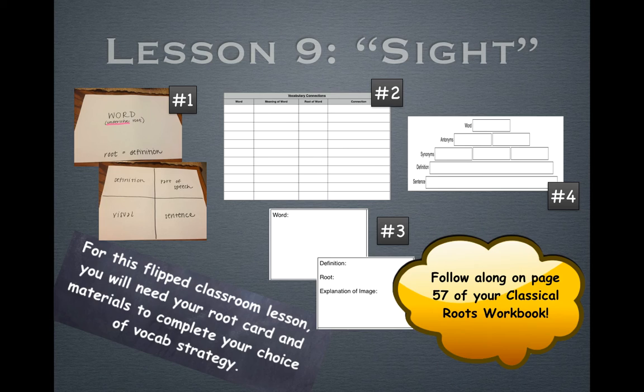It's all about sight. For this flipped classroom lesson, you're going to need your root card and materials to complete your choice of vocab strategy. Remember, you can do note cards, vocabulary connections, vocab visuals, or word pyramids. And you can follow along on page 57 of your Classical Roots workbook if you'd like.